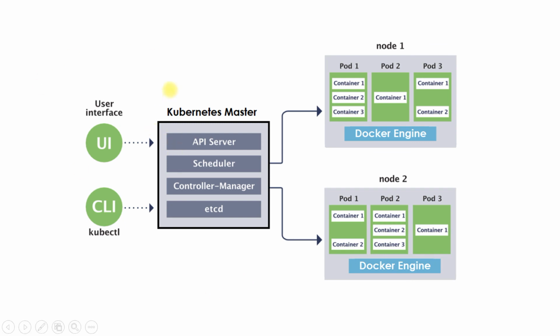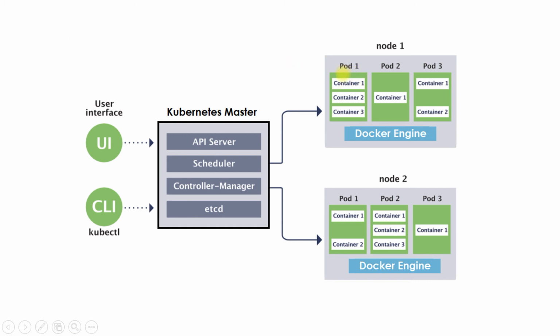Here you can see the Kubernetes architecture, where you have the UI and CLI interface and the Kubernetes master. This takes care of different containers running on different nodes. For example, here I showed node 1 and node 2. When we look deeper, a node has different pods, and in each pod you have different containers, all running on a Docker engine. Node 1 and node 2 each have their own Docker engine, which is a runtime that facilitates running Docker containers on top of it.